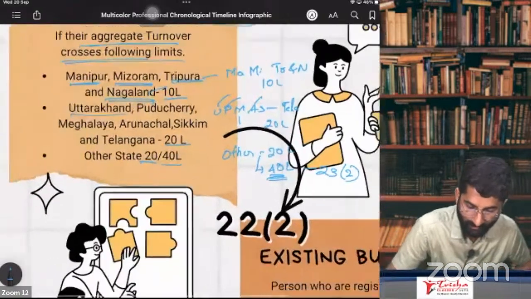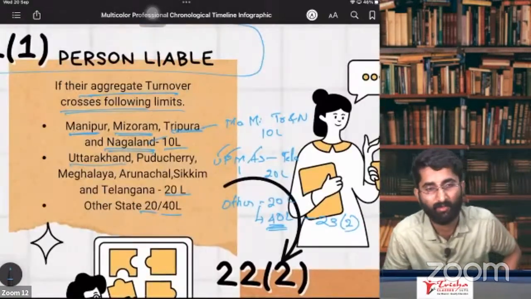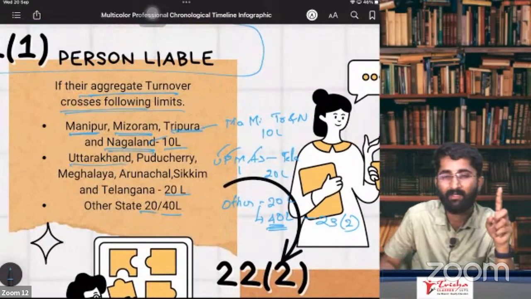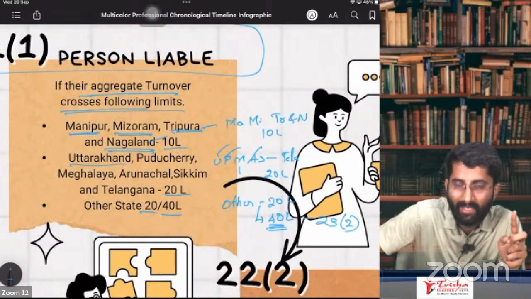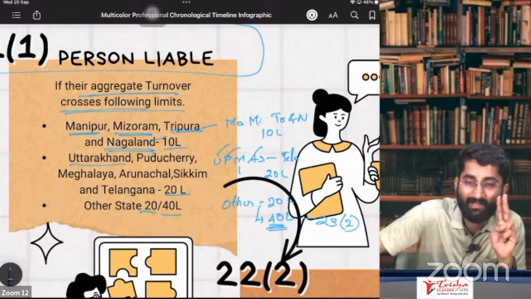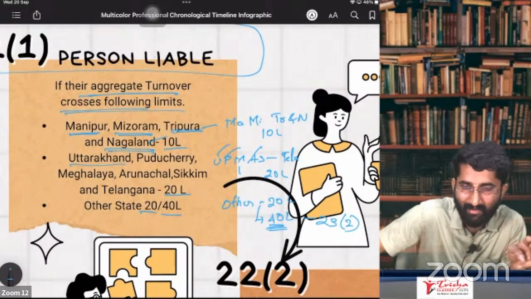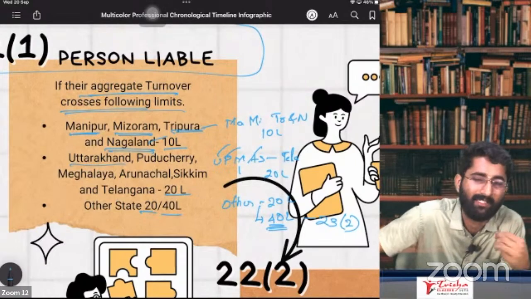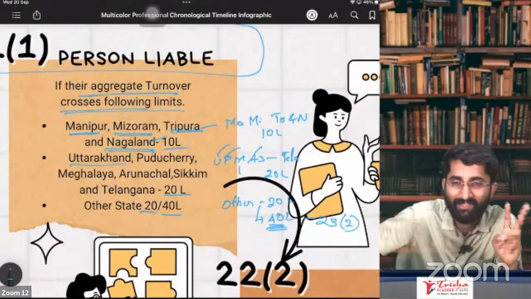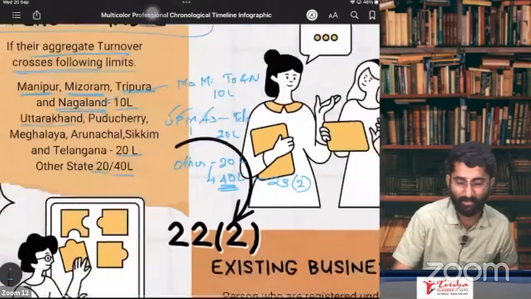Yes, sir. So this is about section 22, subsection 1, where Mami went to Tripura and Nagaland by spending 10 lakhs, and she came back by making Telanganian Upma, that is 20 lakhs. Later, when she went to other states, she spent 40 lakhs. 40 lakhs and 20 lakhs. Keep this in mind. Section 22, subsection 1.